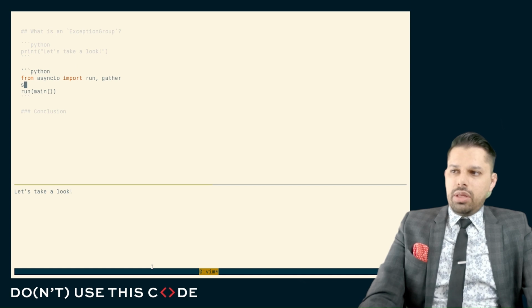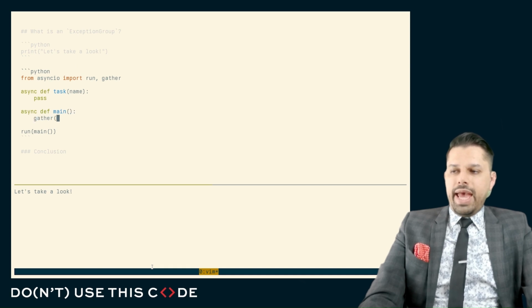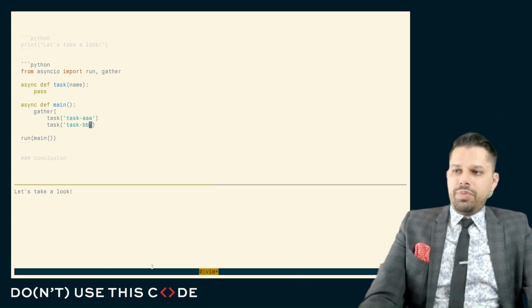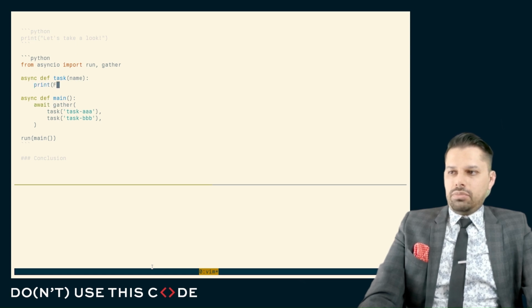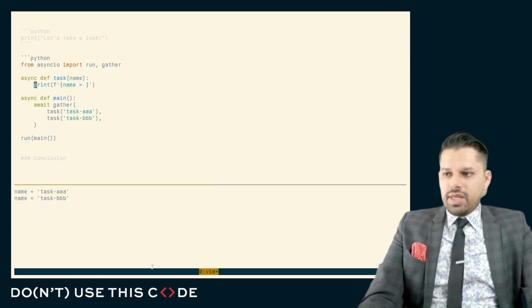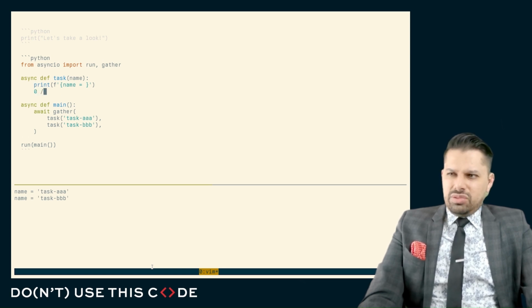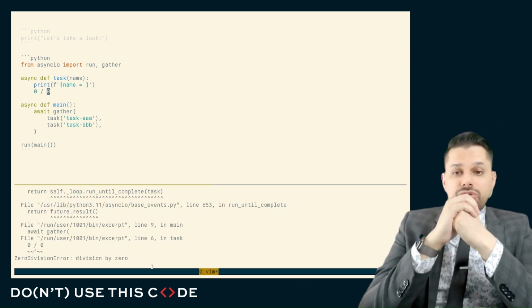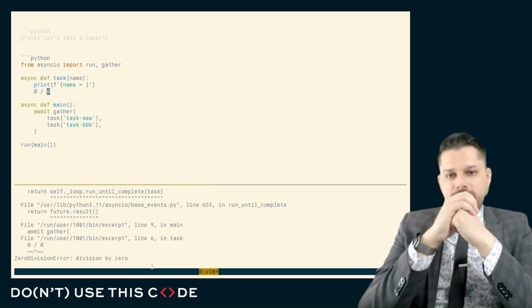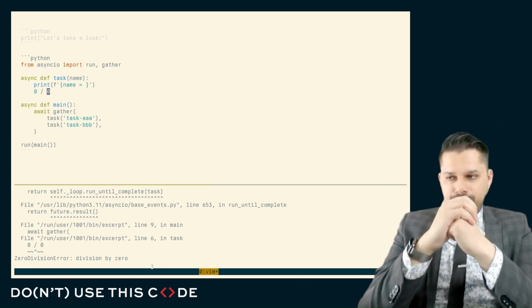So our typical model, and our simplest way of running these things concurrently, is to just use gather. So here we might do something like gather, task AAA, and task BBB. And of course, we have to await this like that. Now, if one of these errors out, what should our program actually do? Well, gather, by default, just cancels anything that's remaining. Gather just stops at the very first one that errors out.